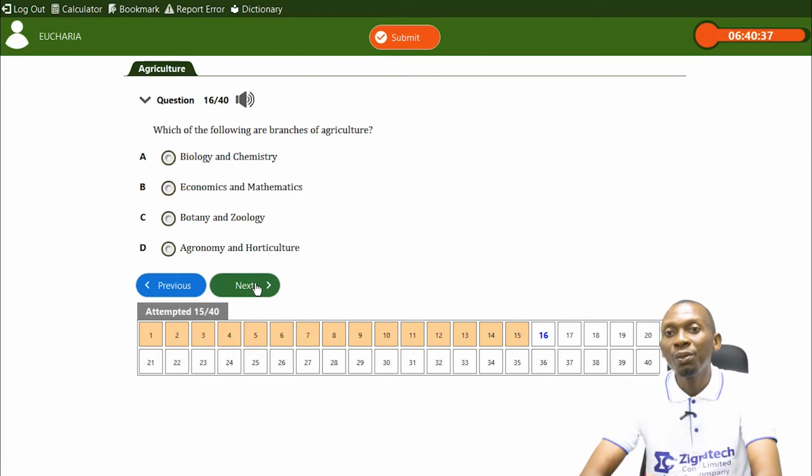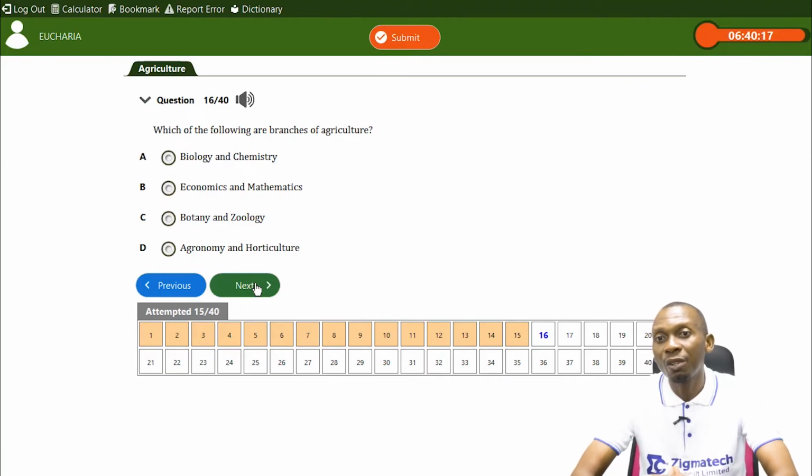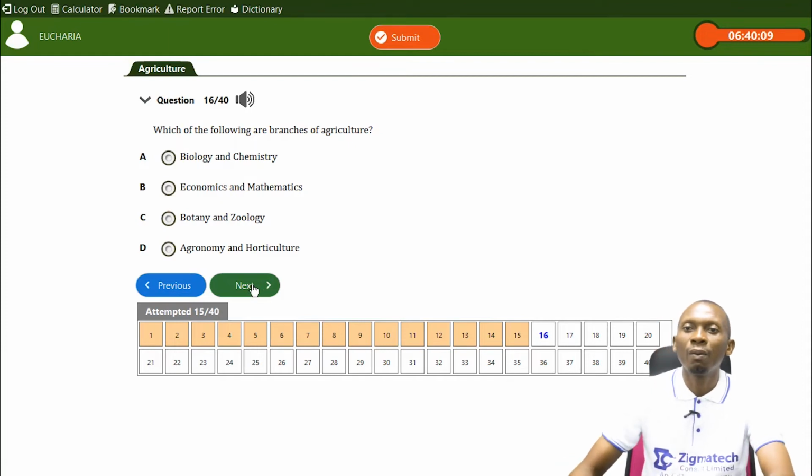Botany, zoology too. Botany has to do with crops, zoology has to do with animals, but remember, it covers more than farm animals and agricultural crops too. It talks about all crops and all animals. So that also is not really a branch of agriculture. Then agronomy and horticulture, these two are branches of agriculture that are specifically concerned with agriculture.